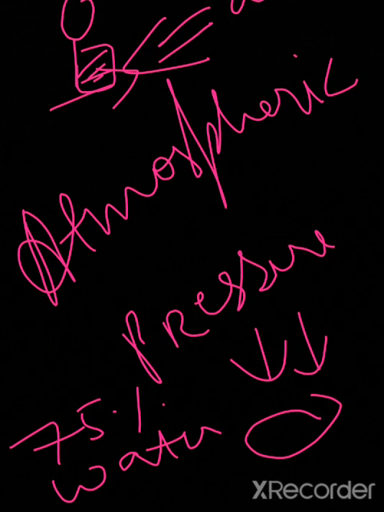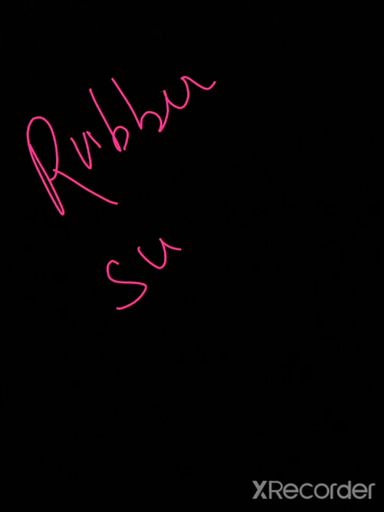Now let's learn about the application of atmospheric pressure and liquid pressure. The most common application is the rubber sucker. A rubber sucker is like this.